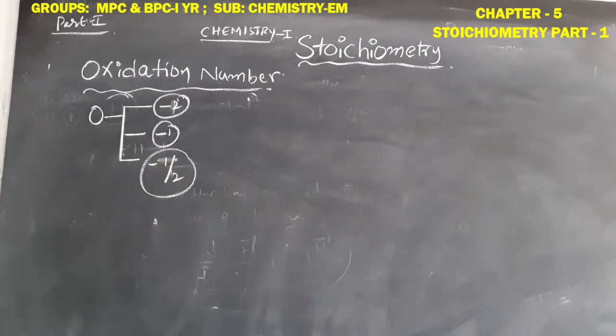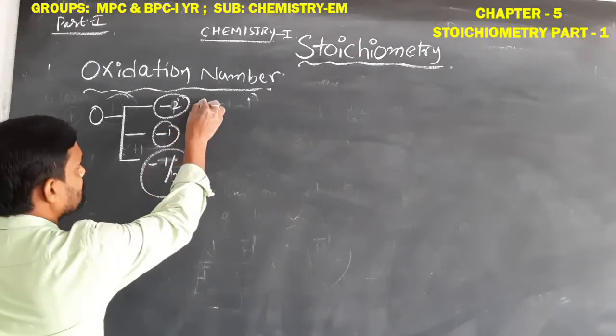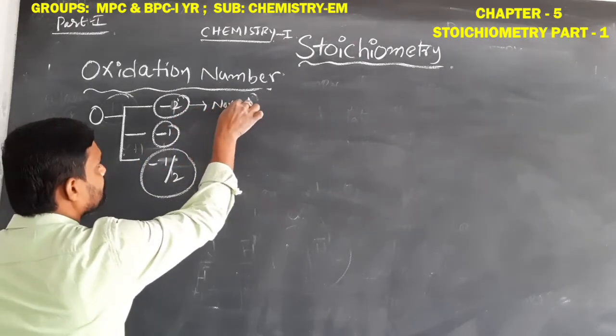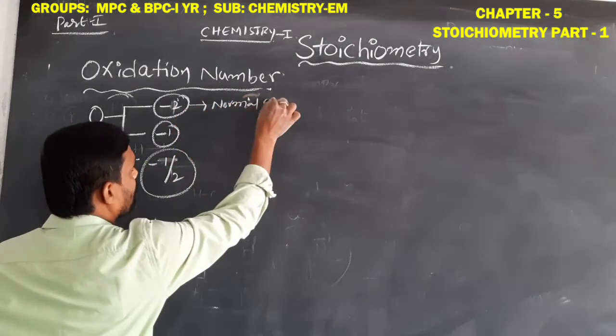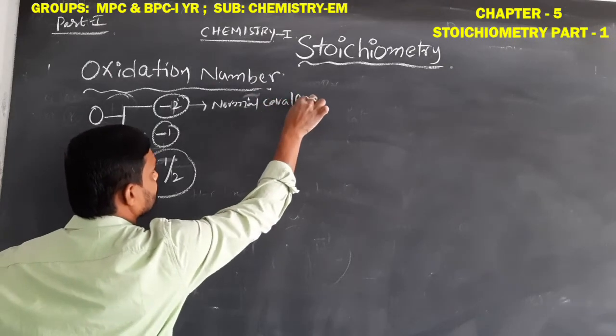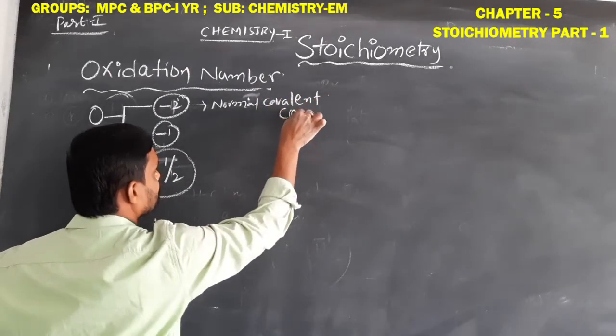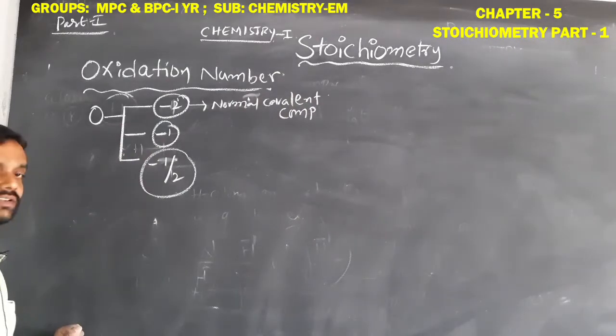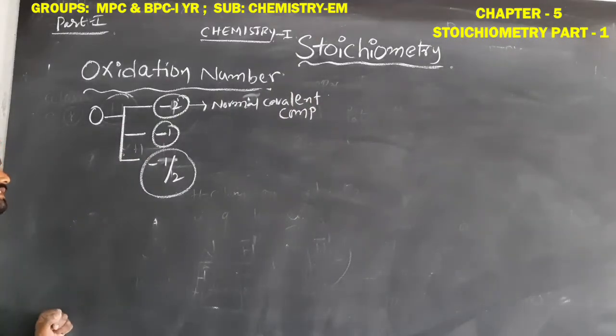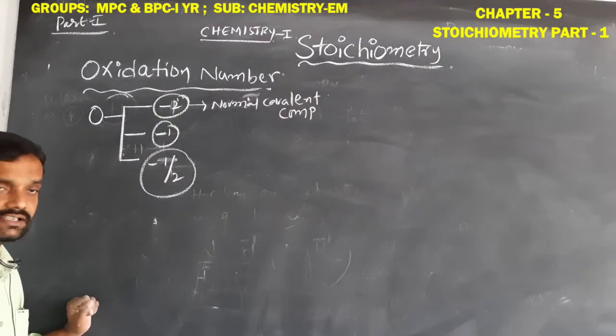So oxygen atom will show 3 types of oxidation numbers, that is -2, -1, -1/2. -2 is in normal covalent compounds. In normal covalent compounds, oxygen always shows the -2 oxidation number.